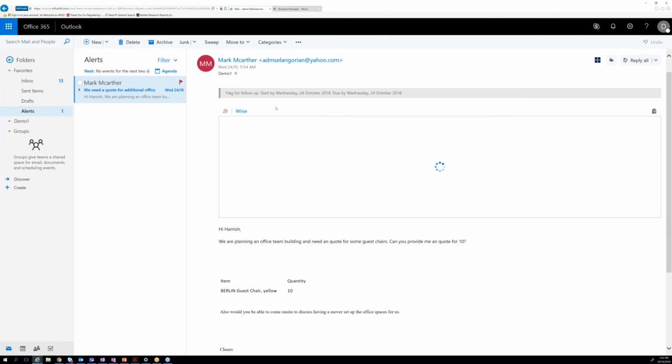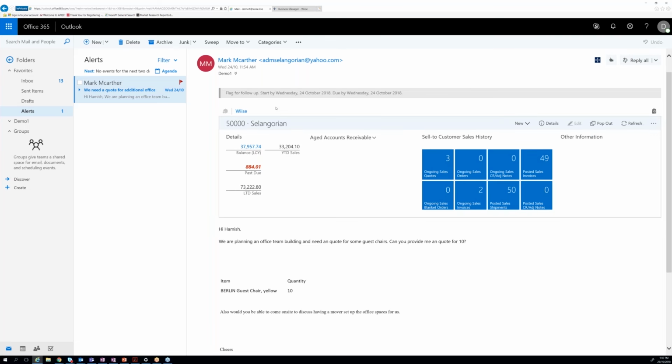Now, immediately we can start to see where Wiise makes a difference. The benefit of having Wiise integrated with Office 365 means you never need to leave your inbox to get stuff done. So as soon as we click on this, we actually have the customer information appear right before our eyes. You can see their ongoing sales quotes, how many invoices they have, and whether they owe anything. So in this instance, they do owe us a little bit of money. But if you look on their history, they haven't really dropped out with any other payments. So what we can do is give them the benefit of the doubt and go ahead with creating that invoice. And it's all done straight within the system.